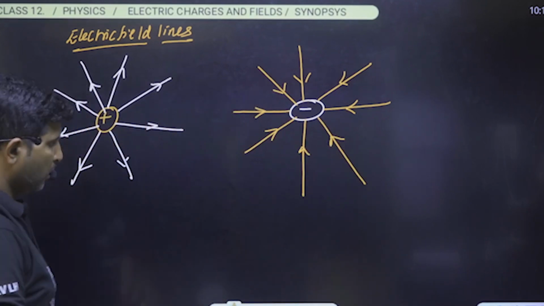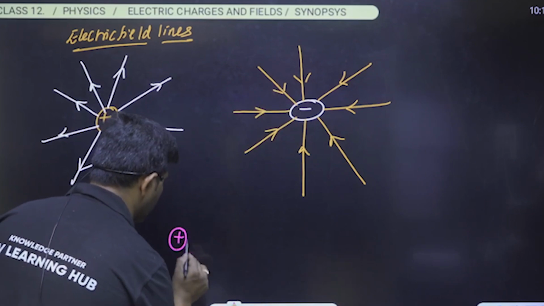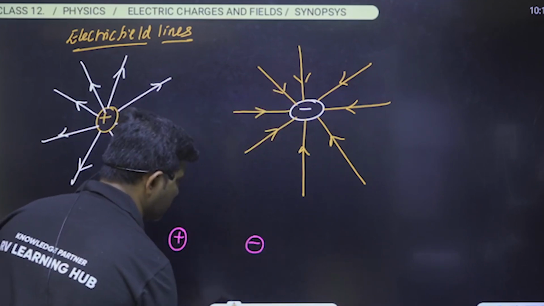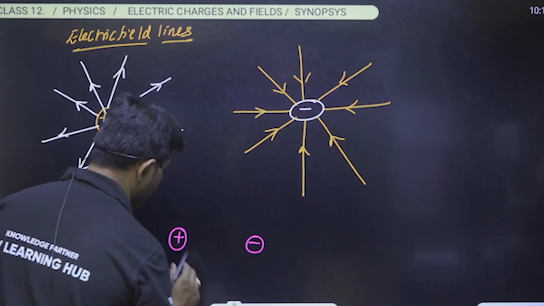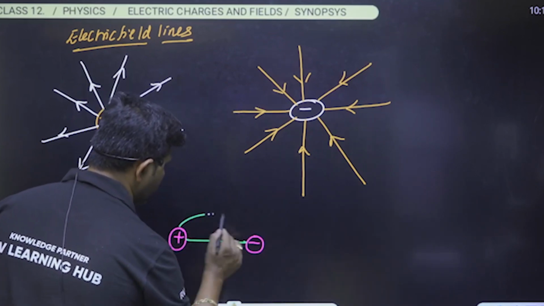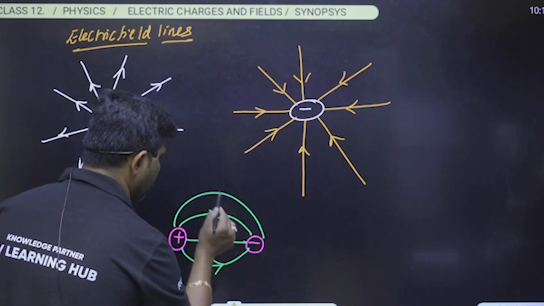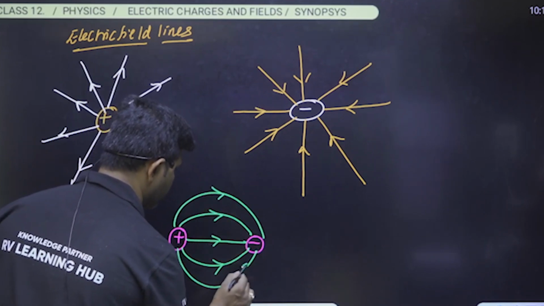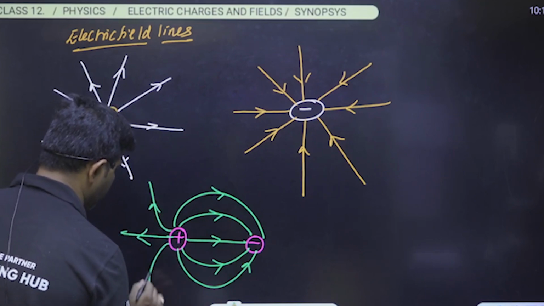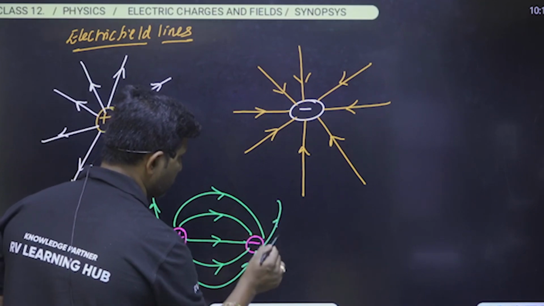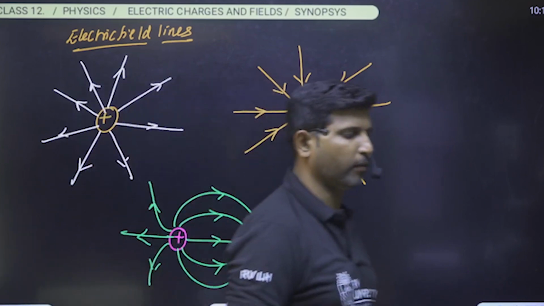Is it clear? And whenever we take the combination of a positive charge and a negative charge, how will the field lines be? The field lines are as shown in the figure. So see here, the field lines will start from the positive charge and end at the negative charge. Like this, we have to think. Please make sure about this. This is about the distribution of the field lines.